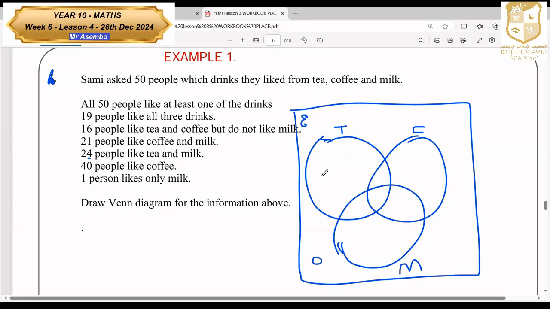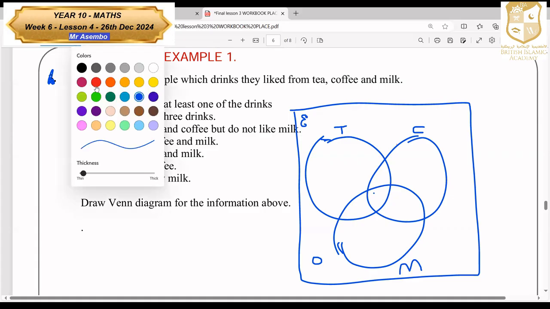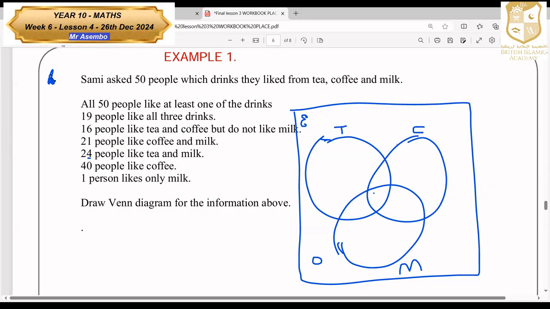Where the 3 circles are joining. So let me have a different color for where the 3 circles are joining. So this one here is supposed to be 19.